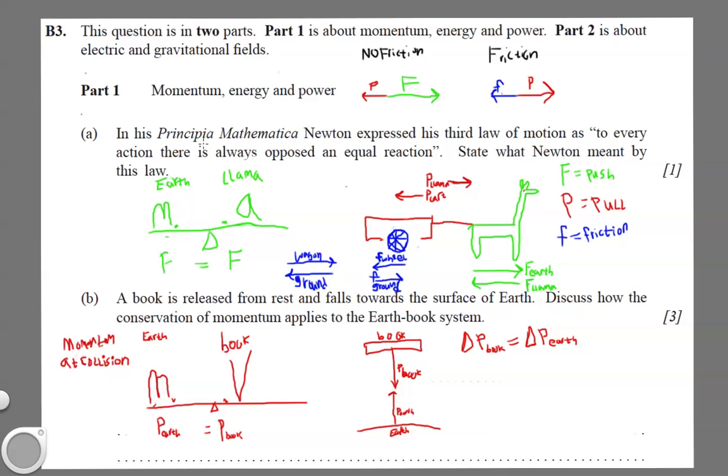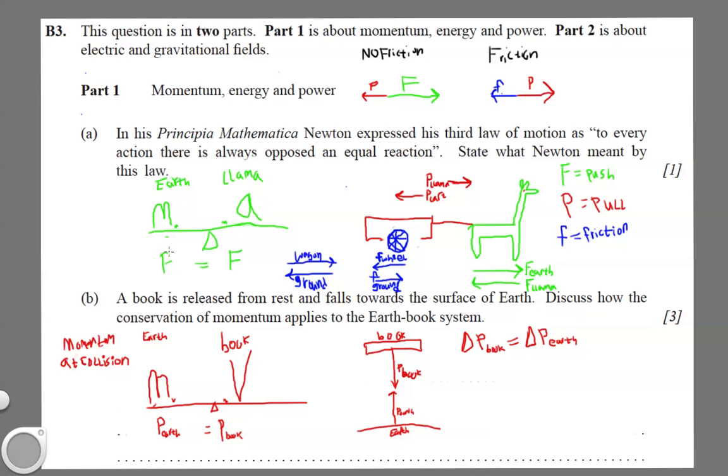First of all, let's take a look at the F push here, F equals push. The way that we walk and the way that this llama is moving is that the llama is pushing off the ground. And the force that the llama exerts on the earth is equal to the force that the earth exerts on the llama.